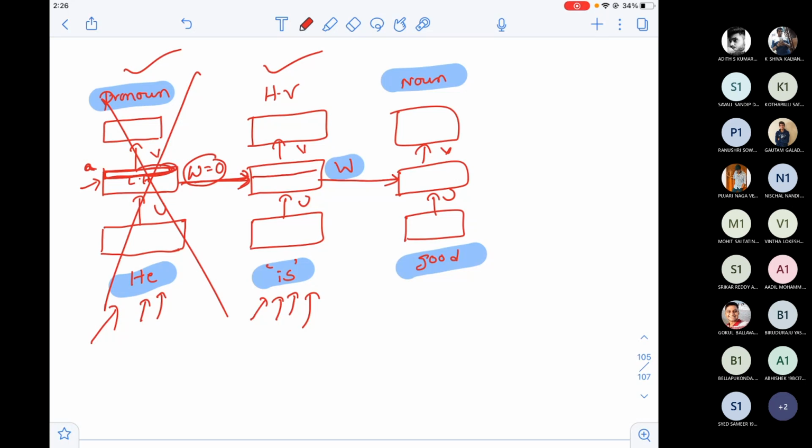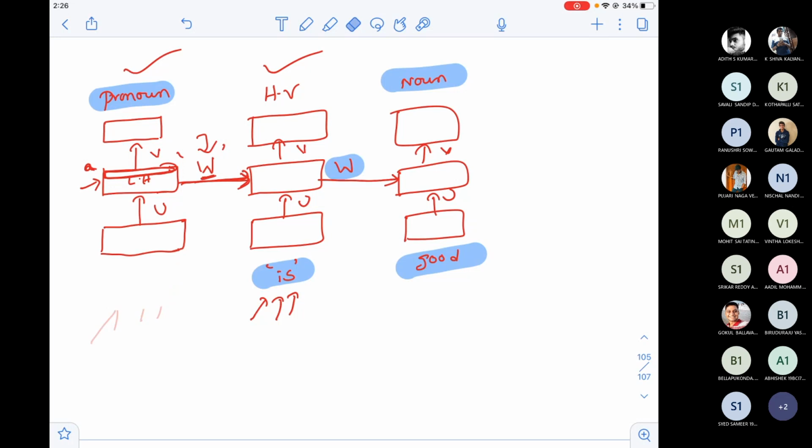This is one explanation. Now the other explanation. Maybe for some statement I have x1, x2, x3 words as input.